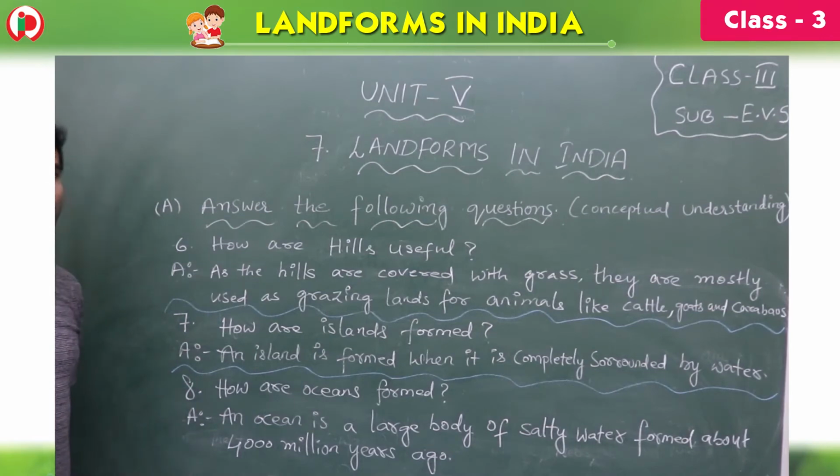Eighth question, how are oceans formed? Oceans are large water bodies, children. An ocean is a large body of salty water. What is the taste of ocean water or sea water? Salty. Formed about 4,000 million years ago. So an ocean is a large body of salt water formed about 4,000 million years ago.